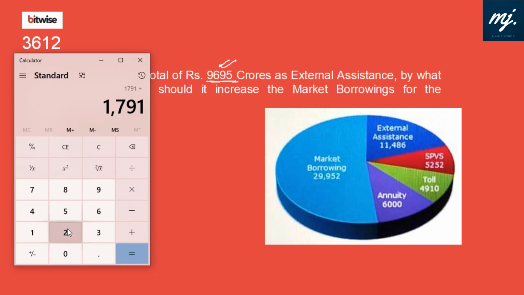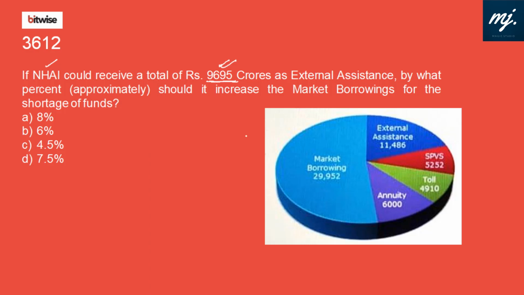The shortage of fund is 1791, and the market borrowing initially is 29952. So if I divide this by 29952 into 100, that will give us 5.97%, that is 6%. That means approximately by 6%, the market borrowings need to be increased so that the shortage due to the external assistance can be nullified. Option B fits in.